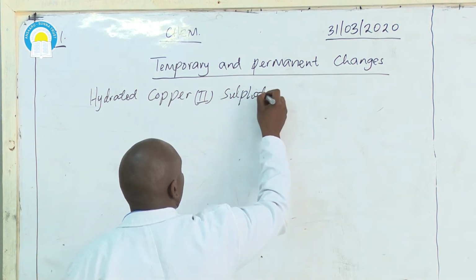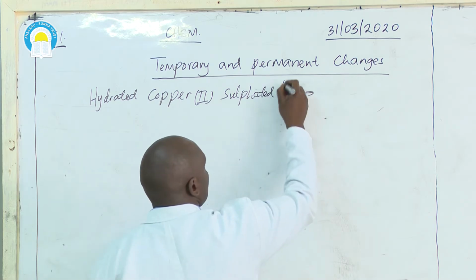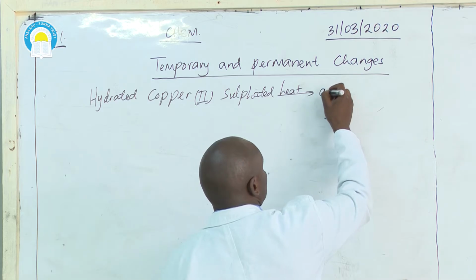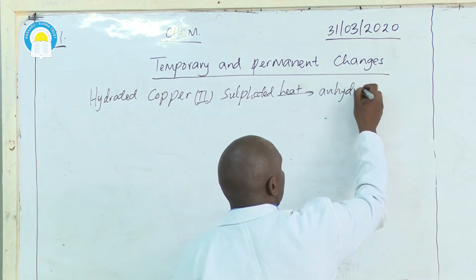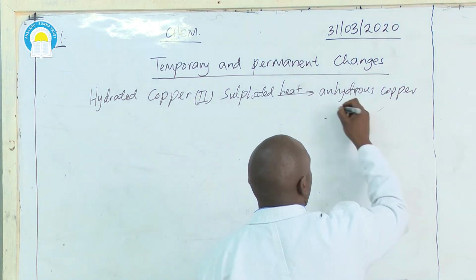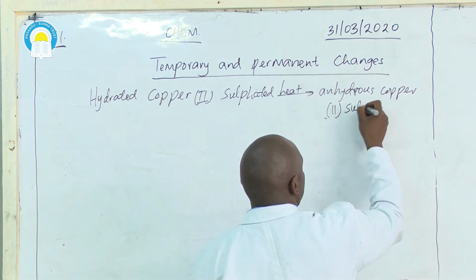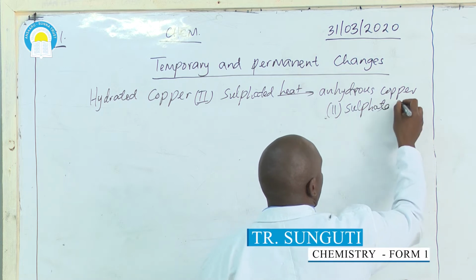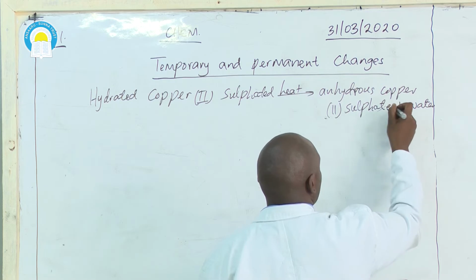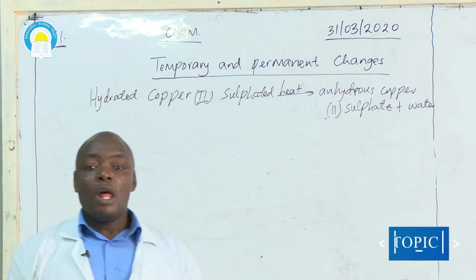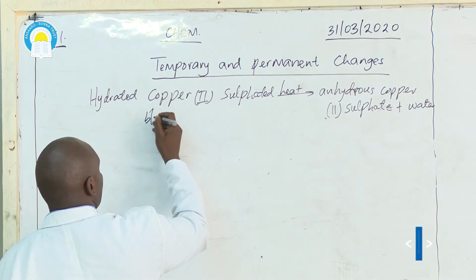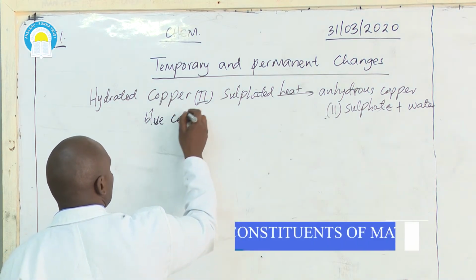when you heat hydrated copper 2 sulfate, it will produce anhydrous copper 2 sulfate and water. When you heat it in a boiling tube, the hydrated copper 2 sulfate is blue in color. There are blue crystals.